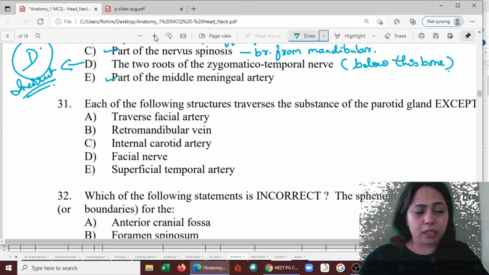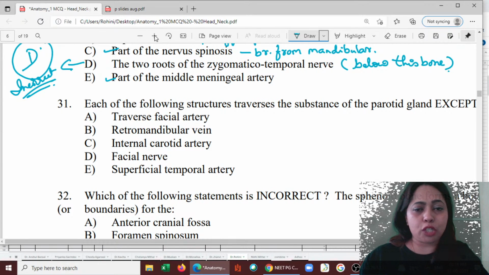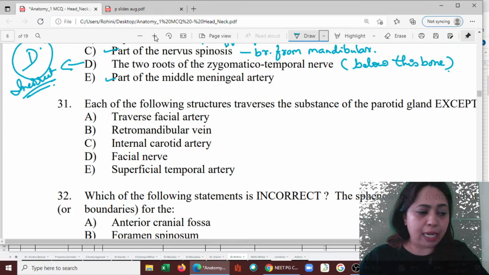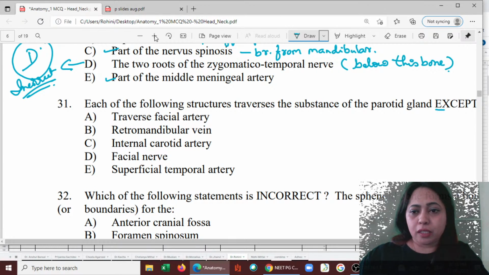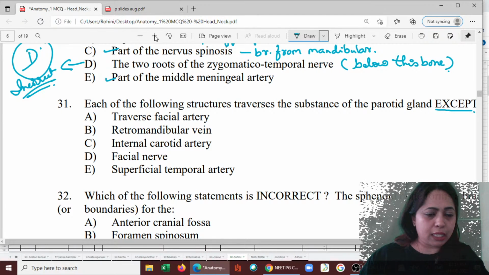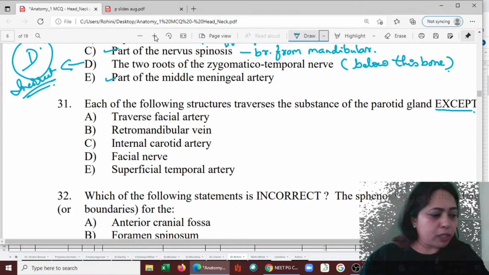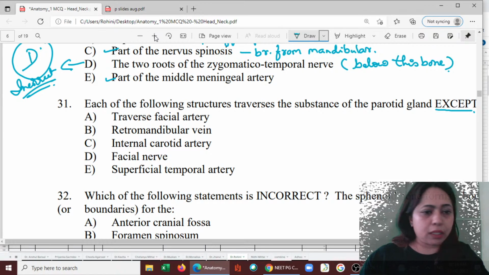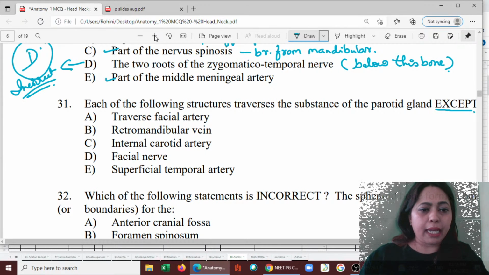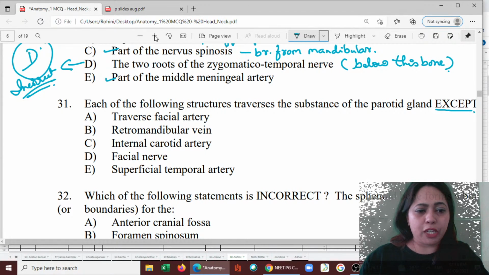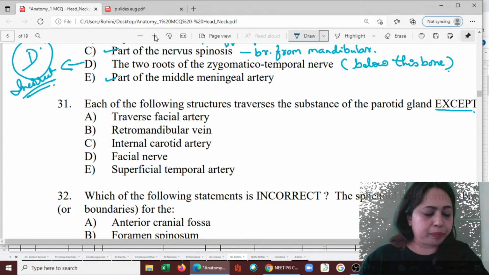We have to see which one does not pass through the parotid gland. Let's see this. What about the transverse facial artery, retromandibular vein, internal carotid, facial nerve, superficial temporal artery?